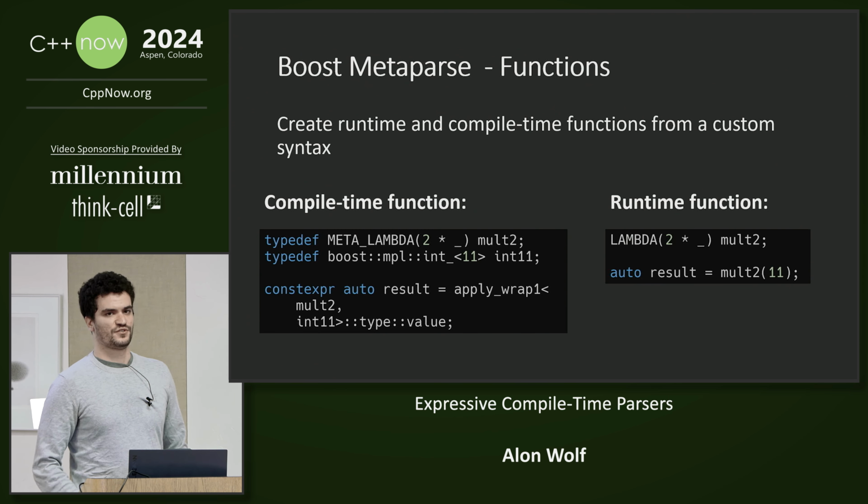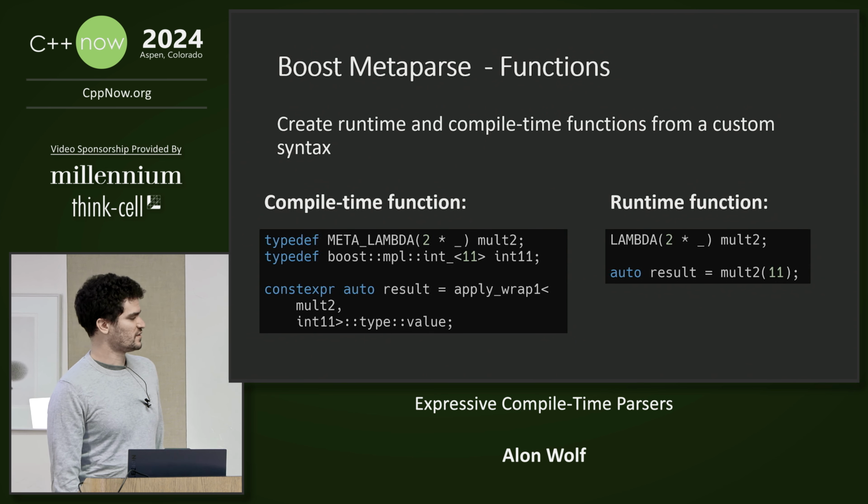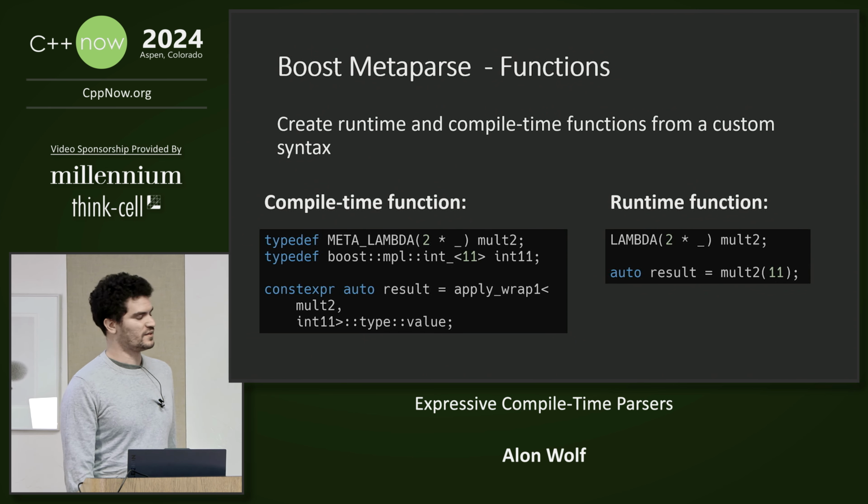Let's go over some features of Boost MetaParse. We can use it to compile time parse some string into either a runtime function or compile time function. The difference between them is whether we are returning a struct that contains an apply metafunction, or if we return a struct that overloads the call operator.